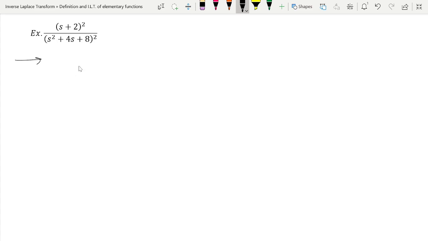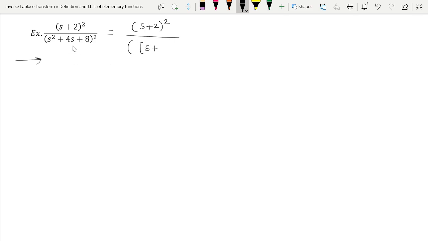See what we will do here: we will try to complete a square in the denominator. So this will be equal to (s plus 2) whole square upon, now let us complete the square in the denominator. I'll say s square, since it is plus over here, I will have a plus sign.